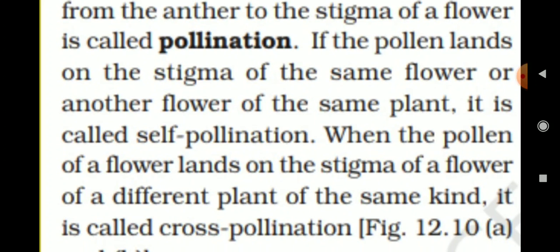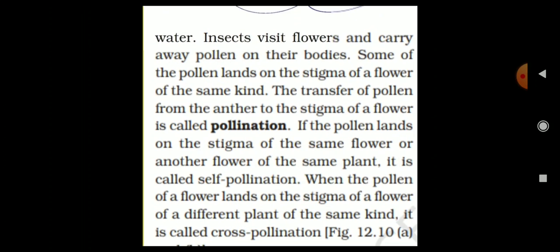When the pollen of a flower lands on the stigma of a flower of a different plant of the same kind, it is called cross-pollination. So students, all of you bracket the word cross-pollination. The pollen of a flower lands on the stigma of a flower of a different plant of the same kind. It is called cross-pollination. Okay.